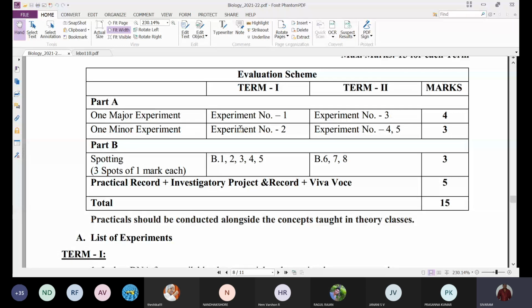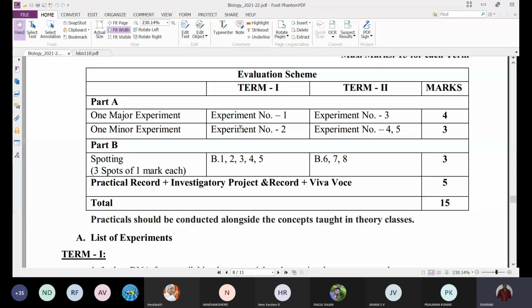So here there is no separate slide preparation. And next, spotting. Before, 7 marks were given for spotting, but now it was changed to 3 marks.